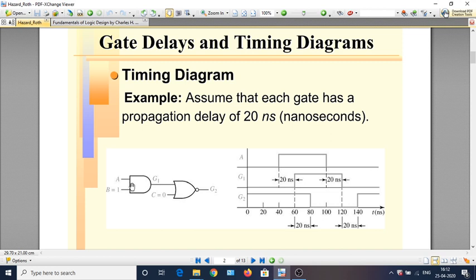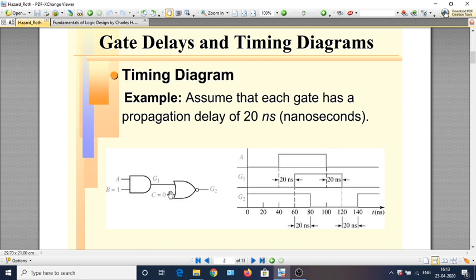So when A becomes 1, B already being 1 will make G1 become 1, but the change in the value of G1 will be delayed by the propagation delay of the AND gate. So it happens after 20 nanoseconds. So G1 changes from 0 to 1 only at t equal to 60, while A has changed at t equal to 40. Now G1 has become 1, C is 0.